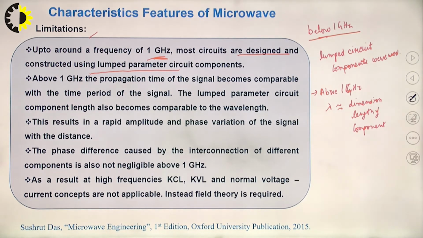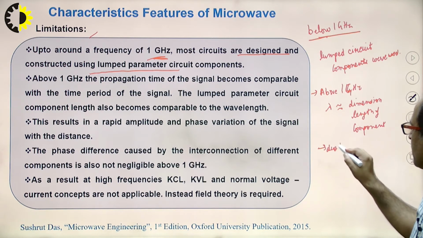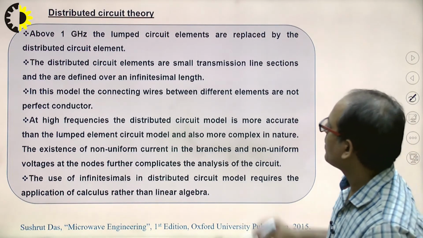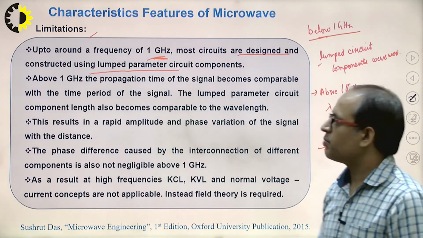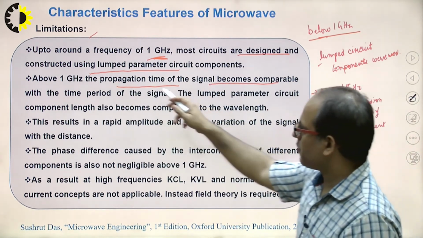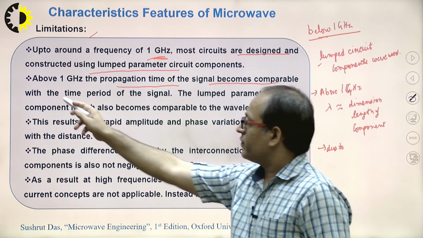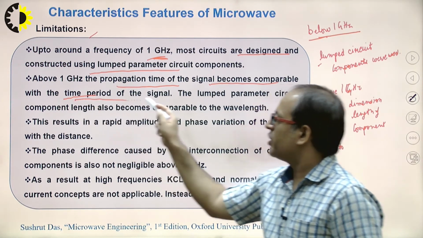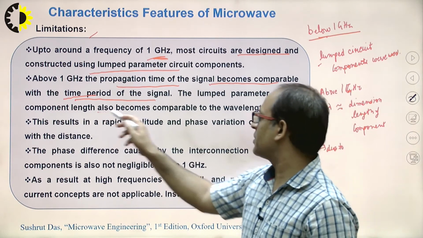The wavelength of the signal becomes comparable to the length of the component, due to which we cannot use the lumped circuit components. Clear? So above 1 gigahertz, the propagation time of the signal becomes comparable with the time period of the signal. The lumped parameter component size also becomes comparable to the wavelength.